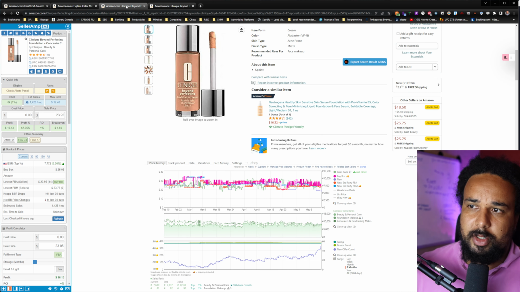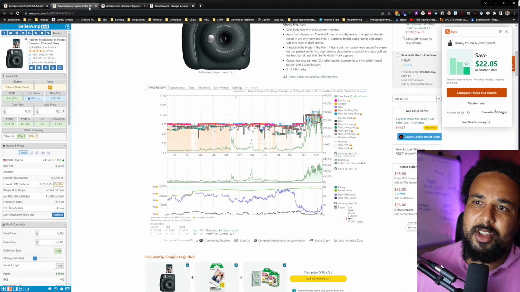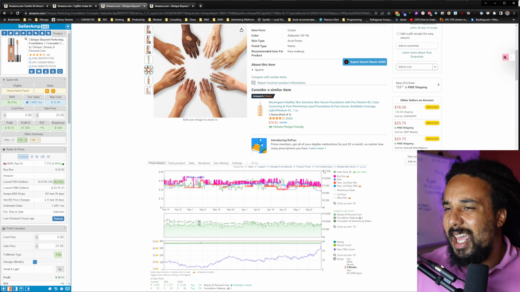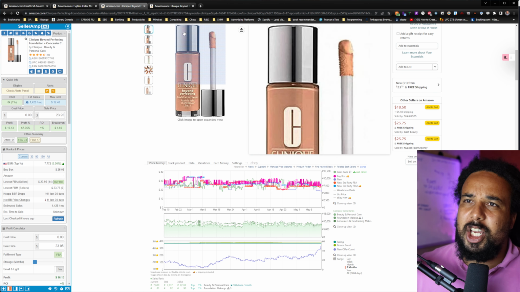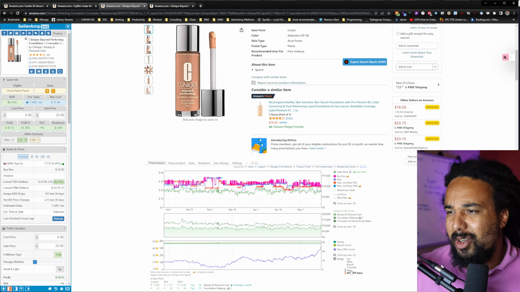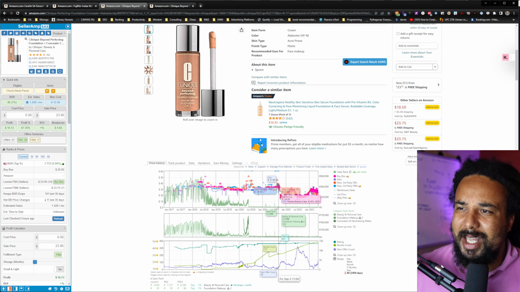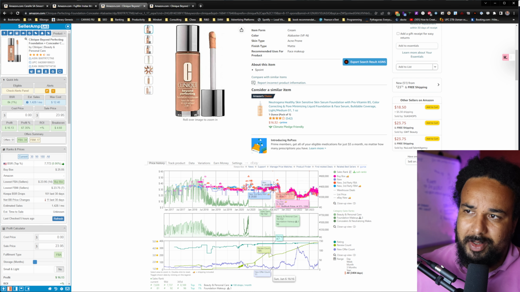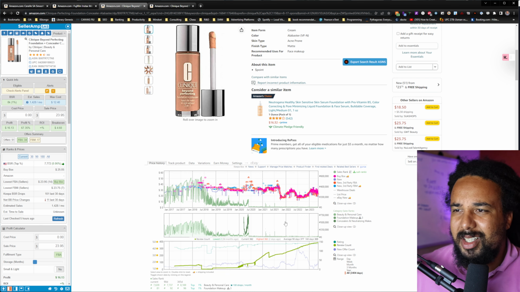So this is when it comes to pricing. Just do not be scared when you see price action like this on this product, going up and down, being all over the place. You're going to see that all the time. I've seen people being scared when they see stuff like that. Do not be scared.